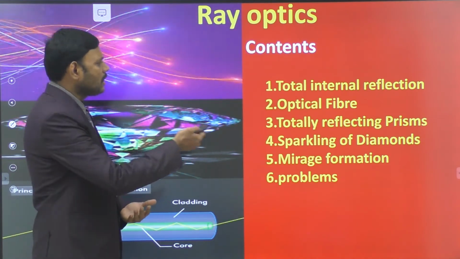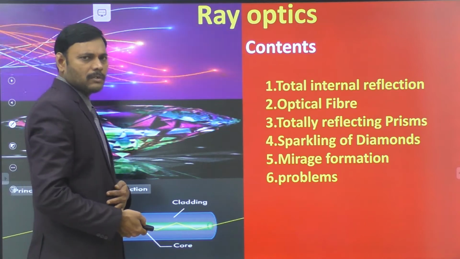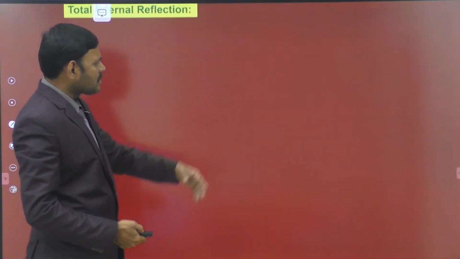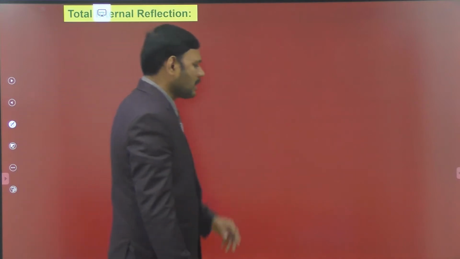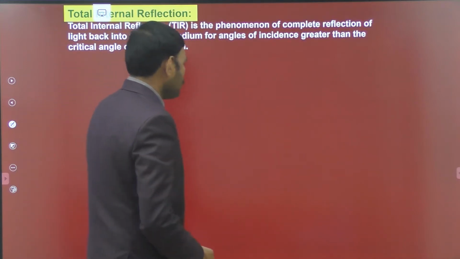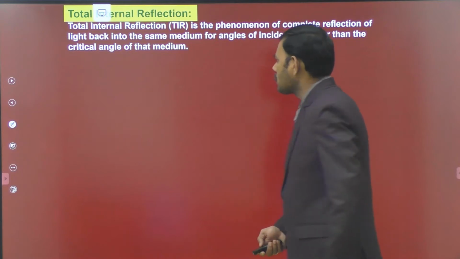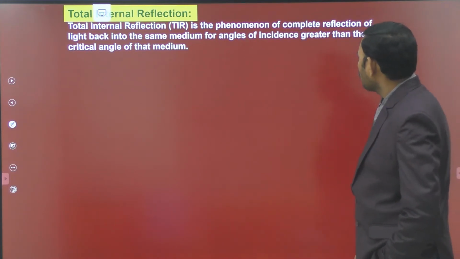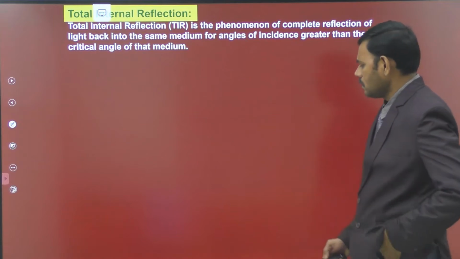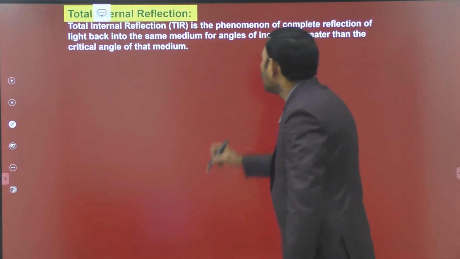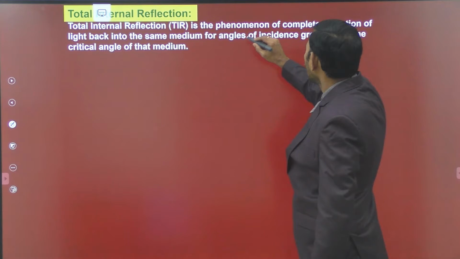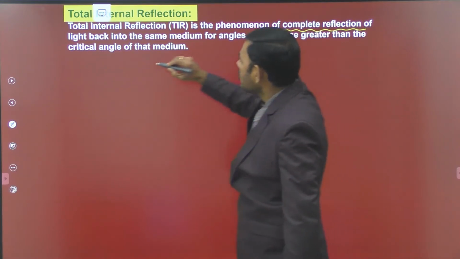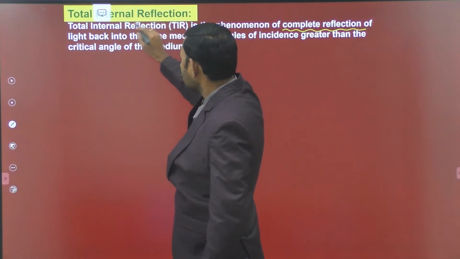So let us move on to the very important definition. After that we go for each and every application. Let us move on to the definition. First of all, here we have the total internal reflection. Let me define total internal reflection. Total internal reflection is the phenomenon of complete reflection of light. So even in the title itself we have the reflection.